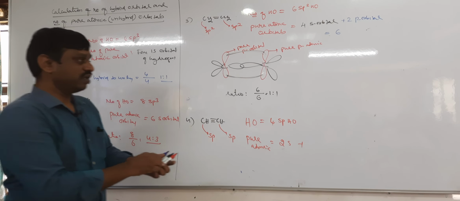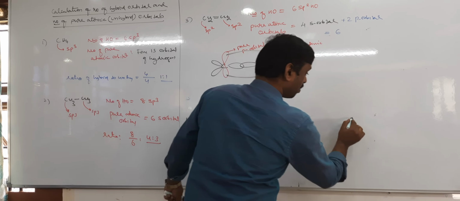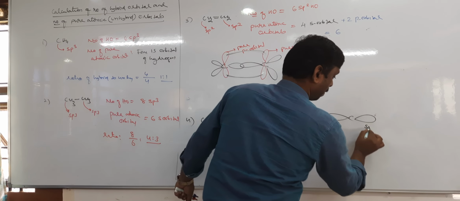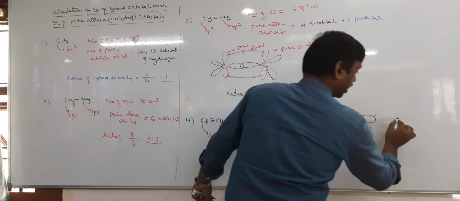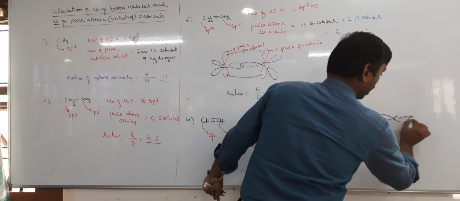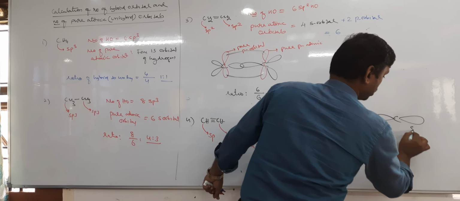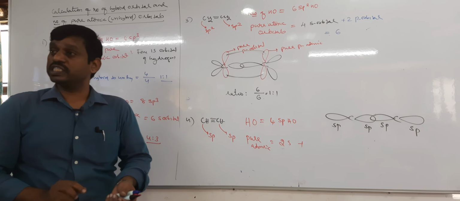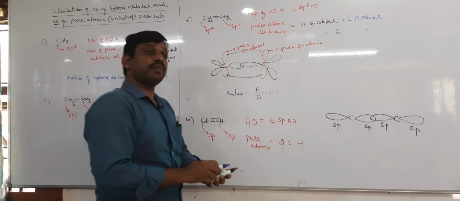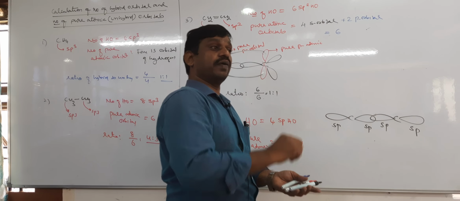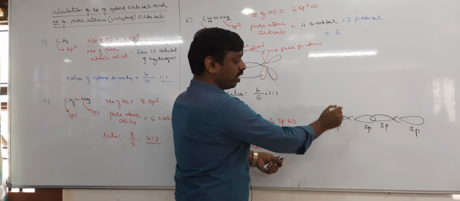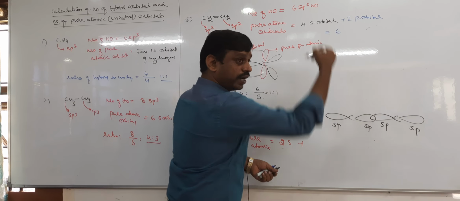If carbon undergoes sp, this is one sp, it is another sp. Take another carbon, sp overlap, it is also sp, it is also sp. When the carbon undergoes sp hybridization, each carbon has 2 unhybridized p orbitals. They are perpendicular, so one is above and below, one is up and down.